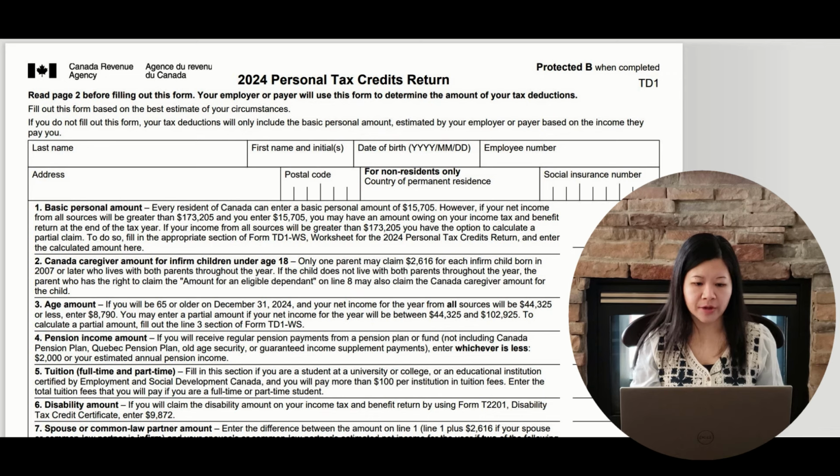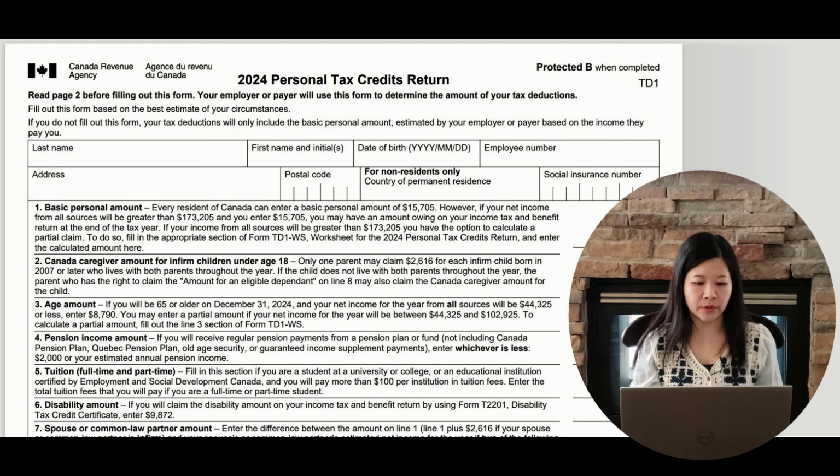Line 4 is the pension income amount. You may be able to claim up to $2,000 if you report eligible pension or annuity income. You can enter the lesser of $2,000 or your estimated annual pension income. This does not include CPP, QPP benefits, old age security benefits, etc. Please refer to the CRA website for details.